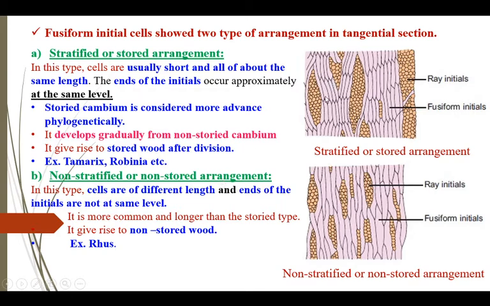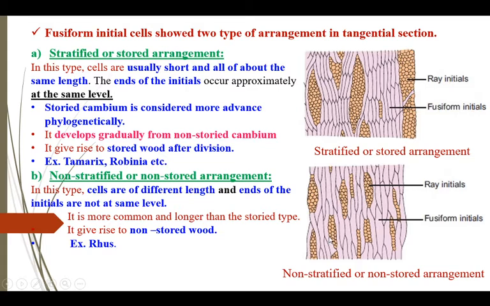When the cells are of similar size and they lie parallel to each other and end at the same level, this arrangement is known as stratified or storied arrangement. This arrangement is considered more advanced phylogenetically. It developed gradually from the non-storied arrangement.